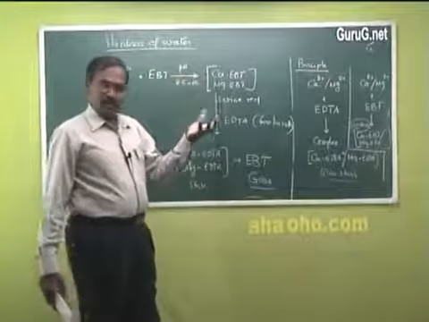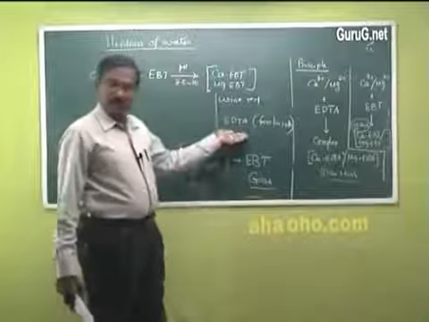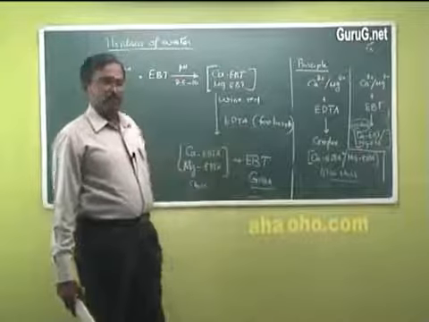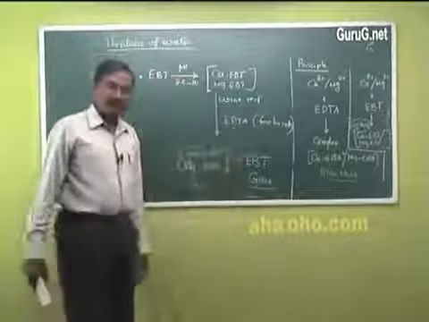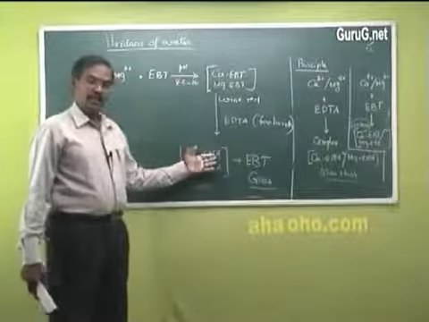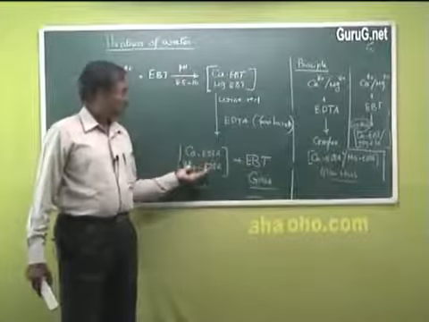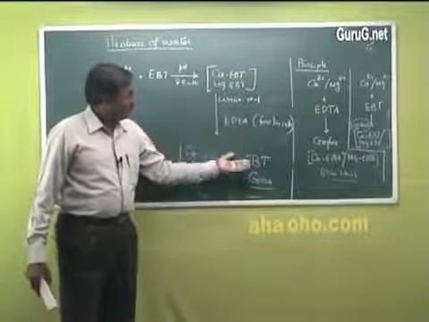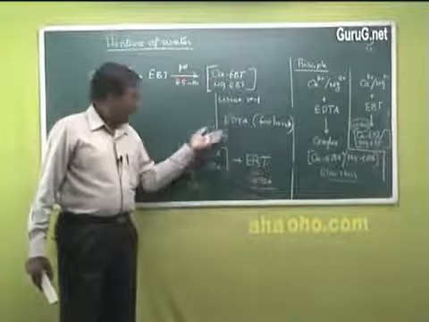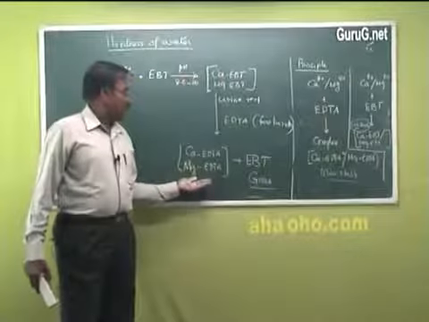Now that conical flask solution having wine red color is titrated with standard EDTA, whose strength we know, taken in the burette. When you go on titrating, EDTA is replacing the indicator from this complex. From this complex, EBT is freed and EDTA is forming a stable complex with calcium and magnesium.